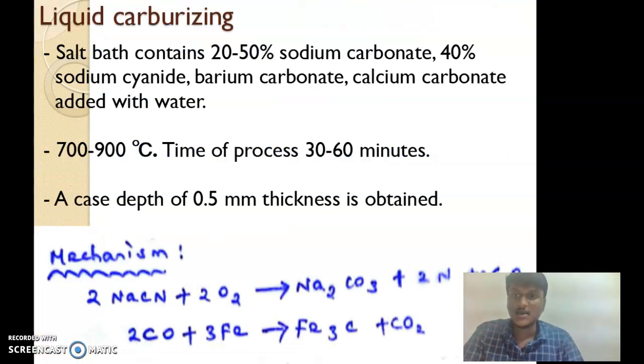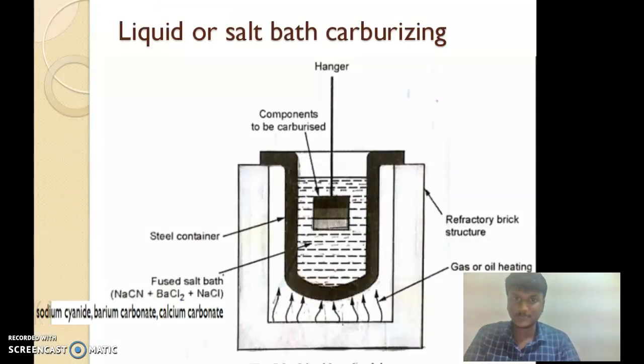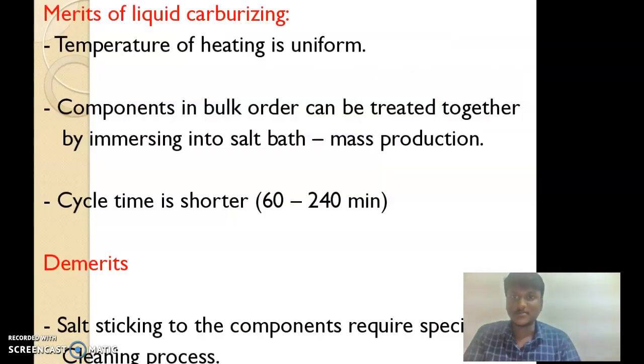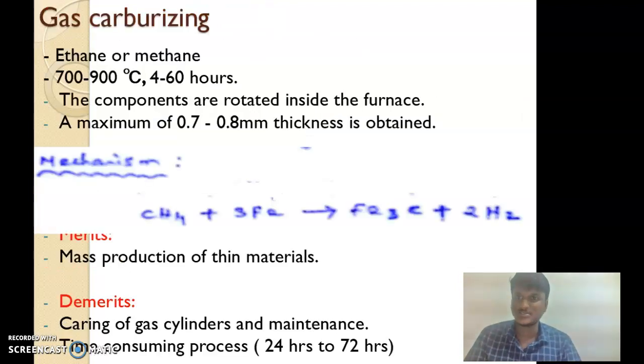Liquid carburizing: a salt bath containing 20 to 50% sodium carbonate is heated from 700 to 900 degrees centigrade, and it takes 30 to 60 minutes. A case depth of 0.5 mm thickness is obtained. Applications and merits: the temperature of heating is uniform. Components in bulk order can be treated together by immersing them into the salt bath. Cycle time is shorter, 20 to 40 minutes. Demerits: salt sticking to the component requires special cleaning processes.